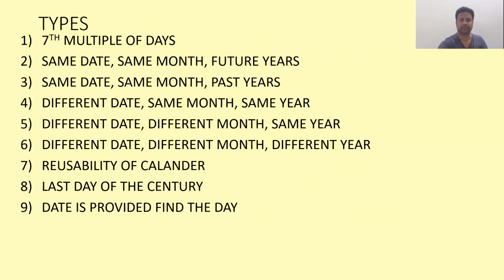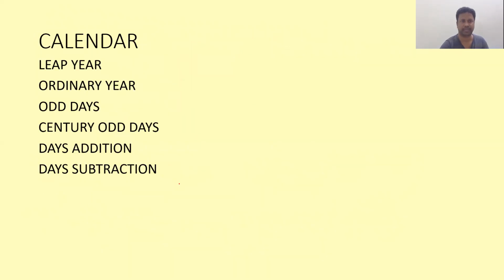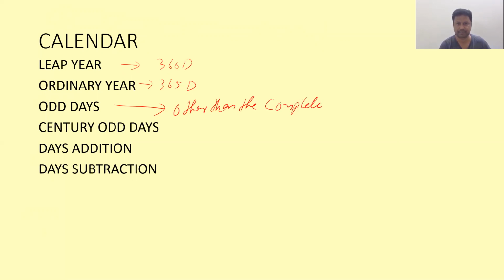And second is what? Ordinary year. So we know leap year, everything we have completed. Ordinary means we'll be having 365 days. Leap year 366 days. Odd days. Odd days means other than the complete weeks, the remainder are called odd days. Okay. Other than the complete week, the remaining days are called odd days.